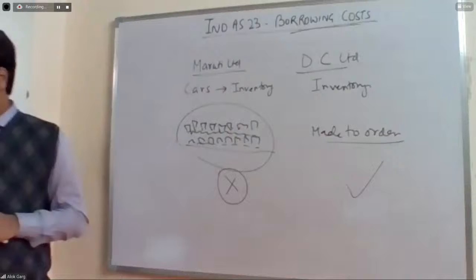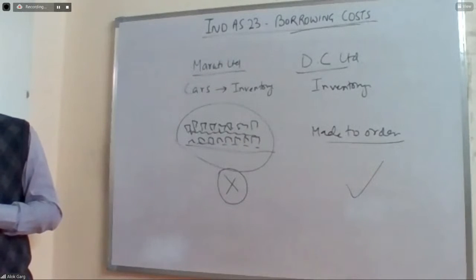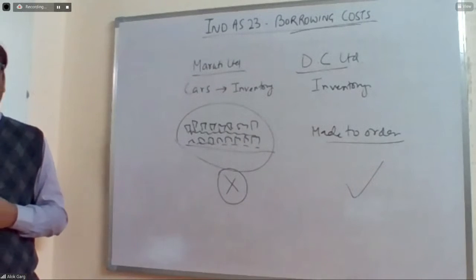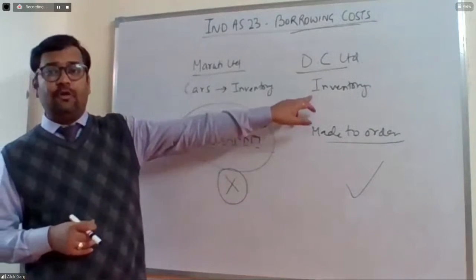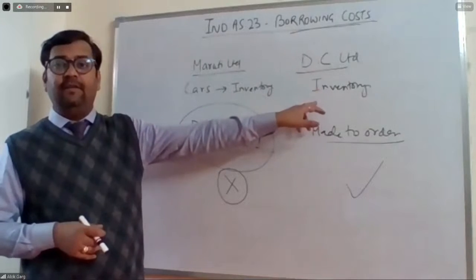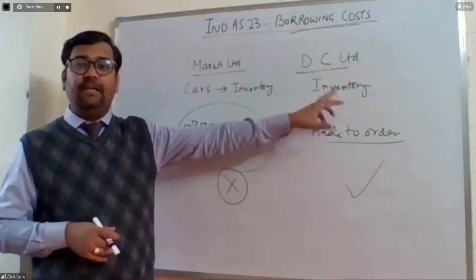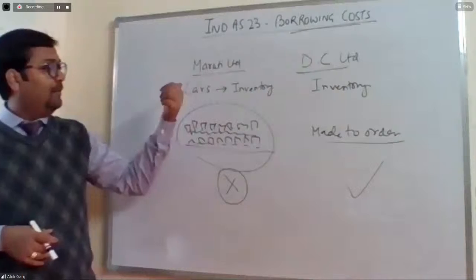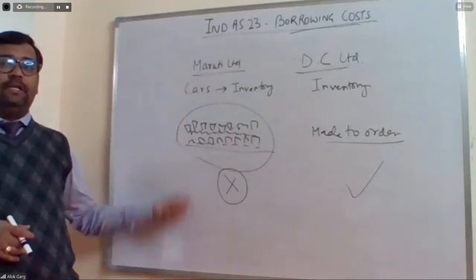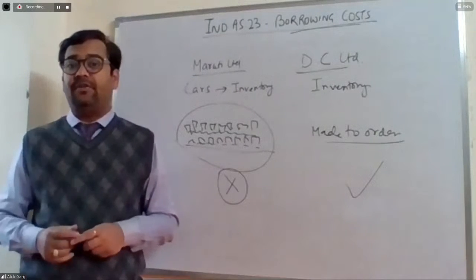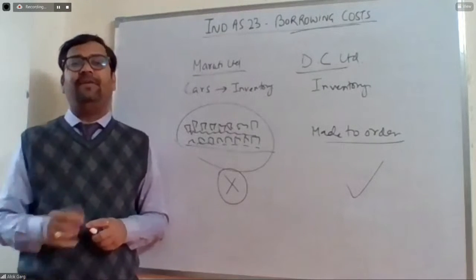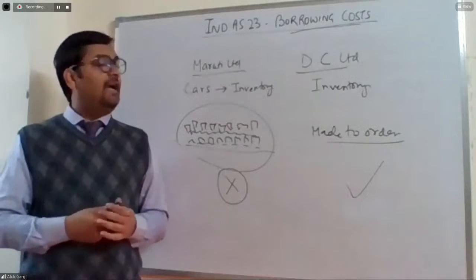Is it okay? Yes, Ambika, you are right. It means borrowing cost on inventory is debited to P&L. But you need to see, I have also told that borrowing cost on DC Limited inventory is getting capitalized, but borrowing cost on Maruti Limited inventory is not getting capitalized. So you need to see which is covered under Ind AS 23. So if it is made to order inventories, like, have you heard about Boeing?